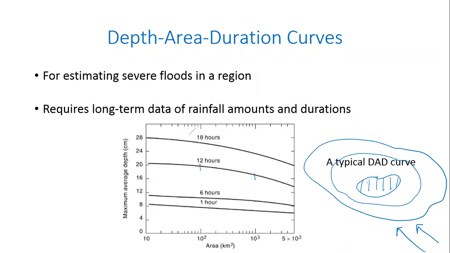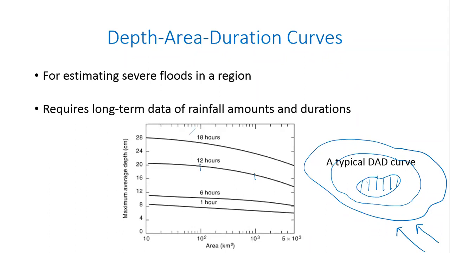Whereas if I look at a larger area, which is, let us say, 1000 square kilometers, it receives, what is that, 16 centimeters of rainfall. Does that make sense? That's what we are talking about. Same rainfall event, same duration, 12 hours. In that 12 hours, this smaller area, that smallest dashed area that you see, received an average rainfall of 20 centimeters.